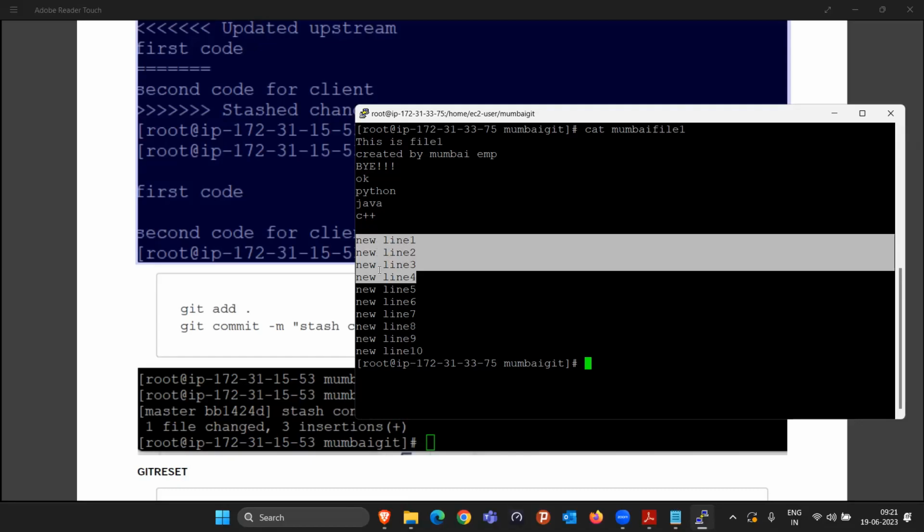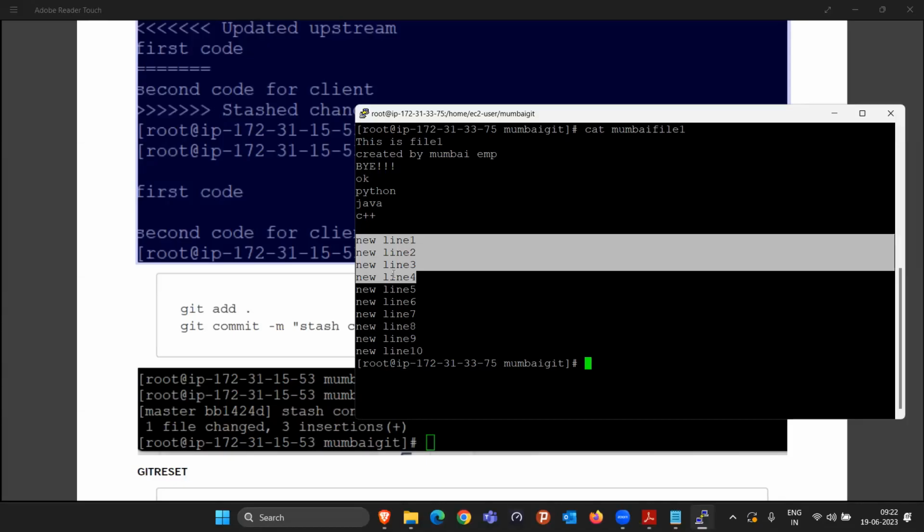Now I don't want to move these changes to the staging area and commit area because this code is not completed. So that's why we are keeping this line, for some particular time, in a stash memory or temporary storage. Okay.